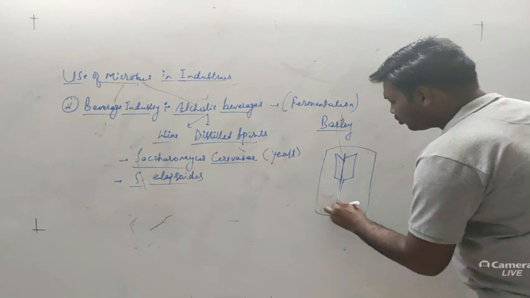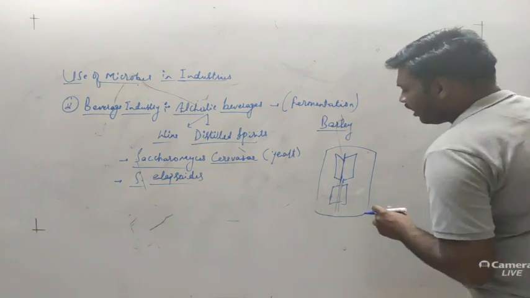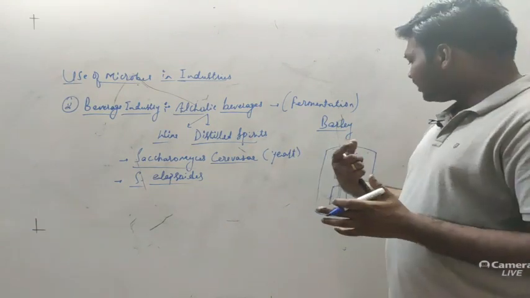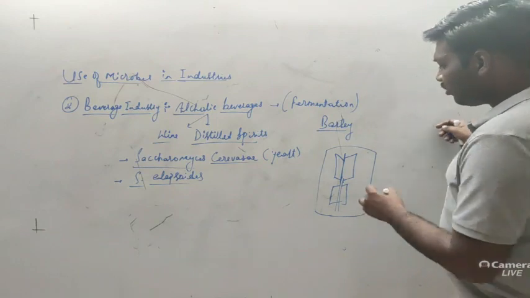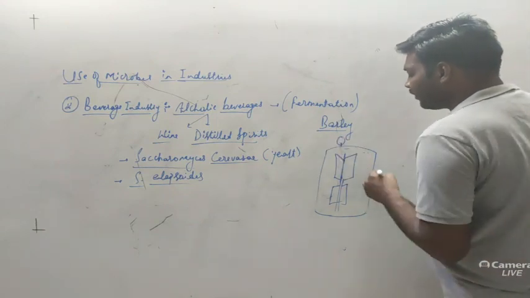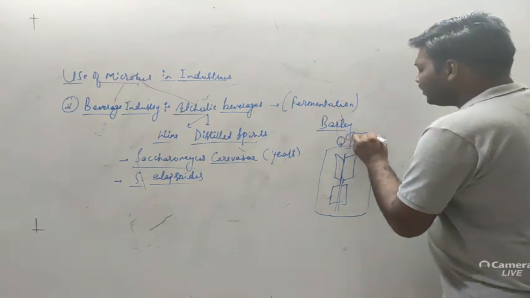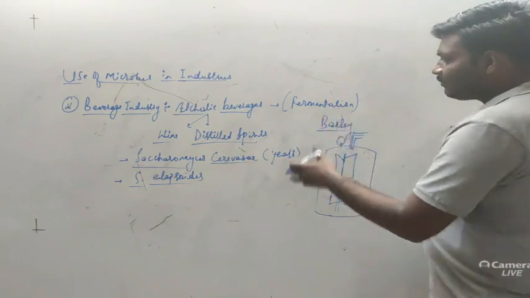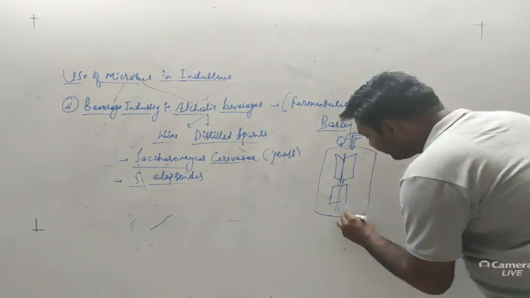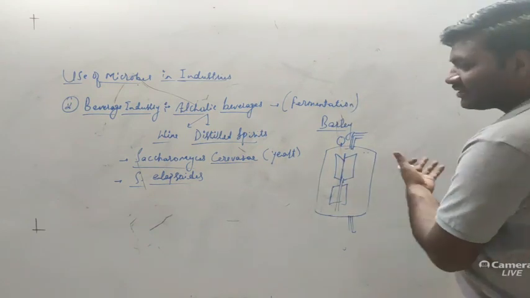There is a temperature sensing knob, an inoculating pipe from which we add the desirable fermenting substrate, and an ejecting tube for ejection after production of the desirable product.